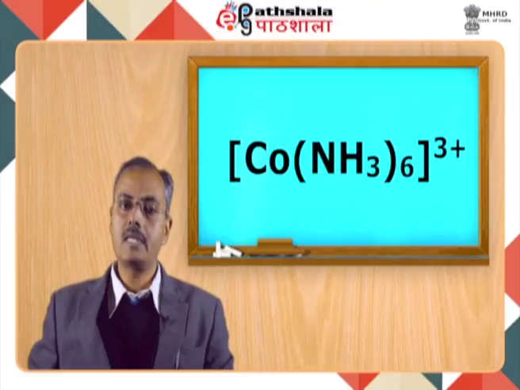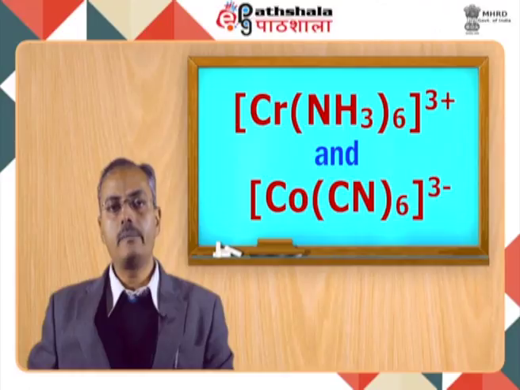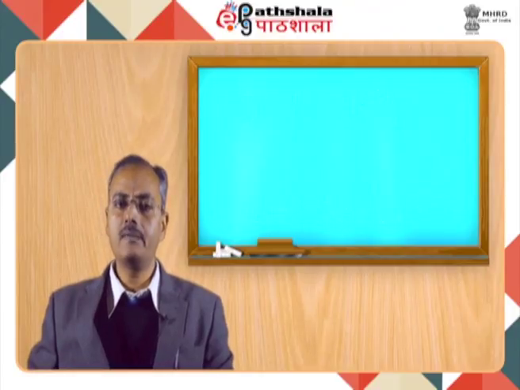We started with cobalt surrounded by 6 ammonia and chromium surrounded by 6 cyanide. The isomer will have chromium surrounded by 6 ammonia ligands and cobalt surrounded by 6 cyanide ligands. This is a very simple example.